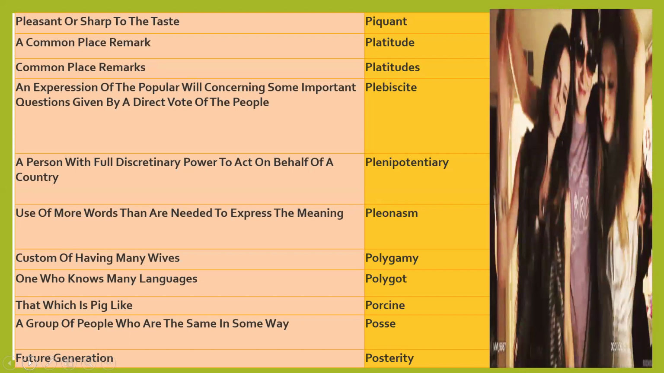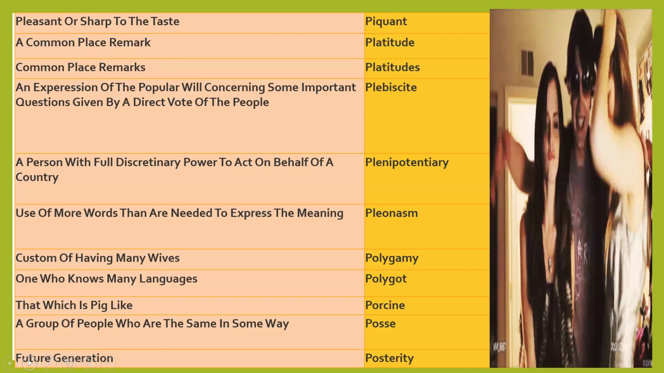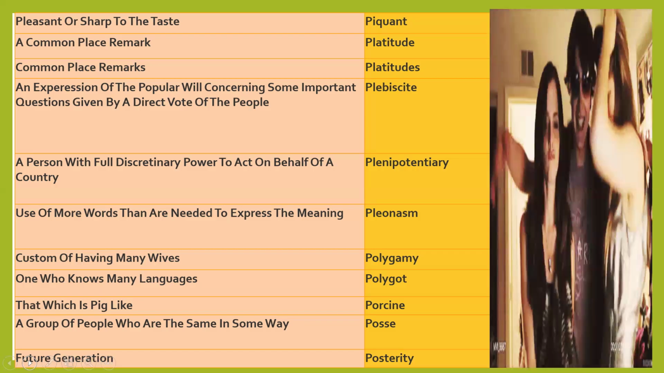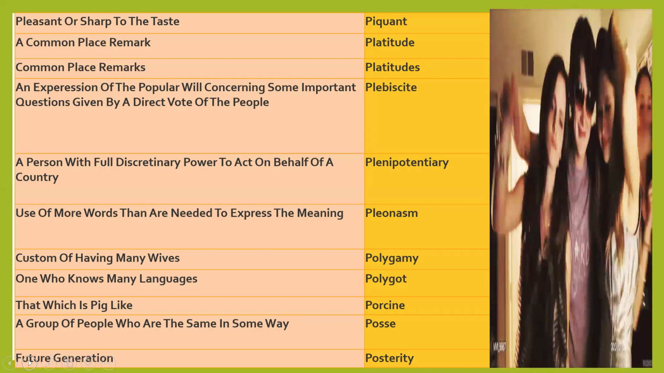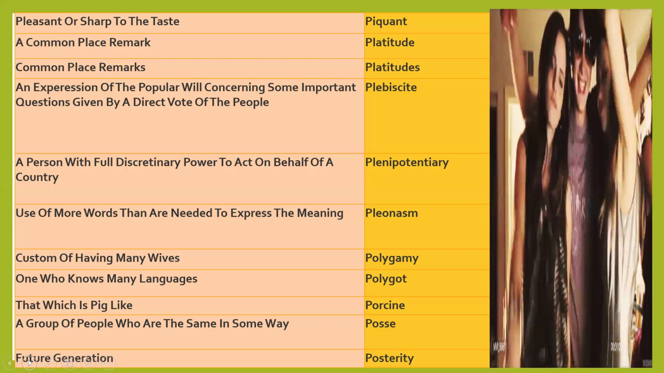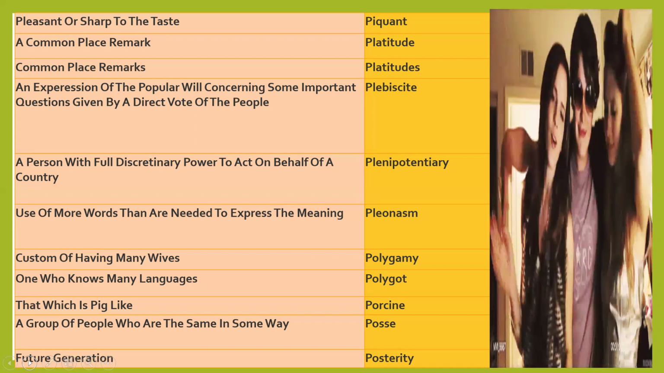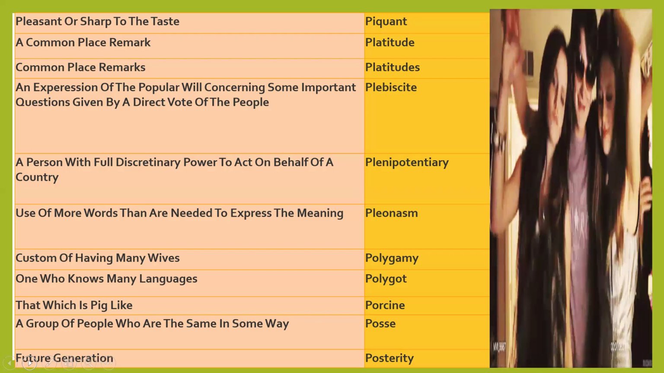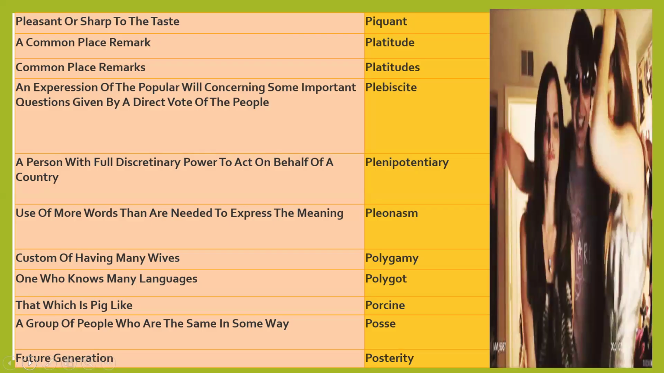Plebiscite: an expression of the popular will concerning some important question, given by a direct vote of the people. Plebiscite. Plenipotentiary means a person with full discretionary power to act on behalf of a country, who has the full power to act on behalf of a country.